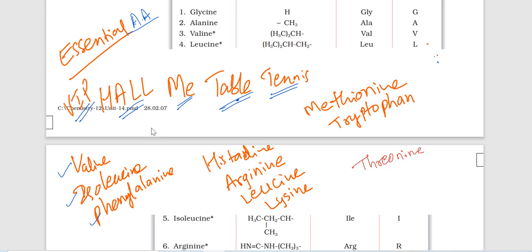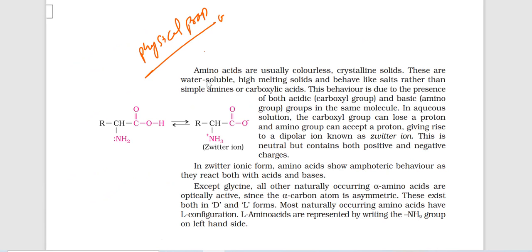Hall: histidine, arginine, leucine, lysine. Hall mein methionine. Table tennis: one T and T only, this T and T, tryptophan and threonine.